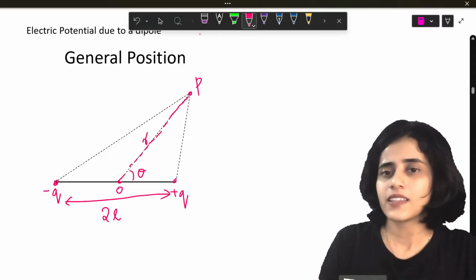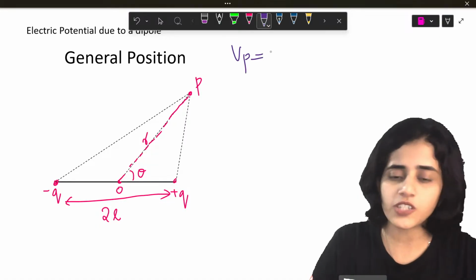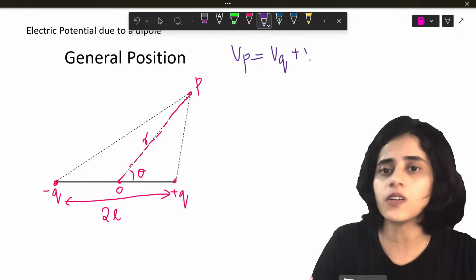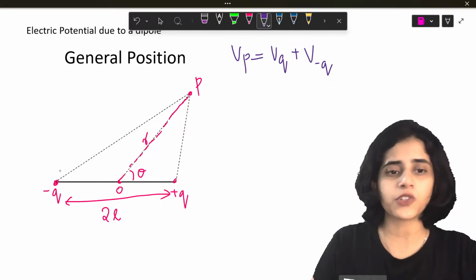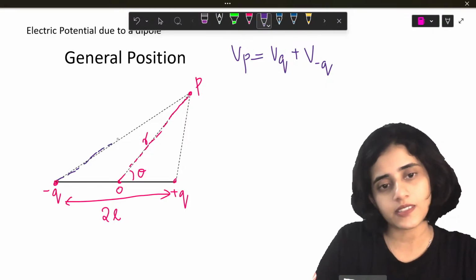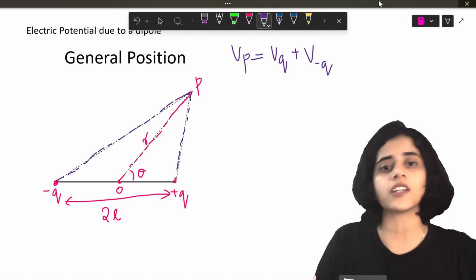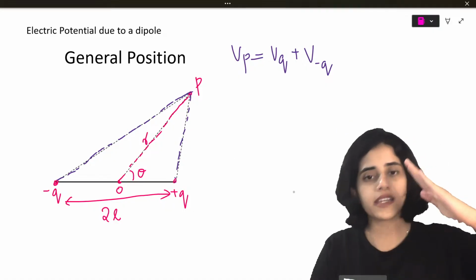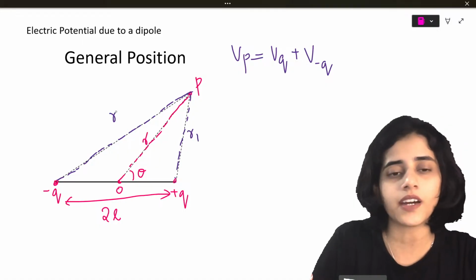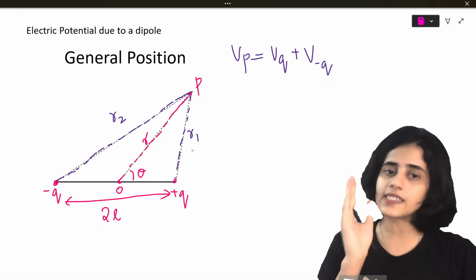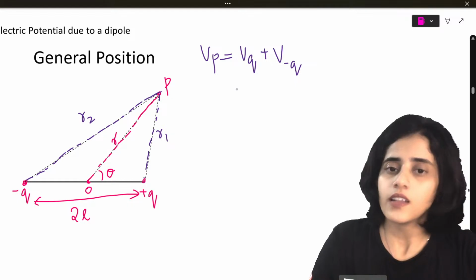Things that we already do. We also know that the formula for potential is usually potential of charge Q plus potential of charge minus Q. Now what I'm going to do is draw lines joining the two charges to the point P, minus Q to P and plus Q to P. Let me call these R1 and R2. R1 is the line joining plus Q to P, R2 is the line joining minus Q to P. Now let's do the math.